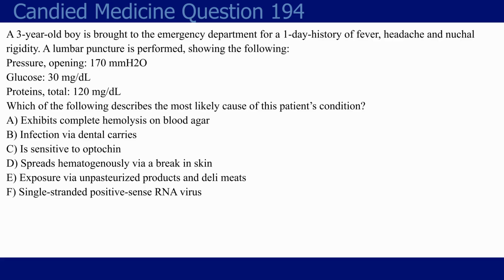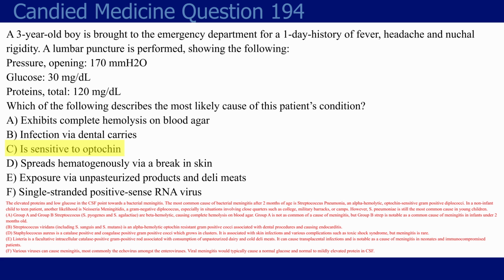Now, I'll expand on these in a little bit because I put a lot of these as the wrong answer choices anyway, but first, the correct answer. I didn't really give you any qualifiers here, so you default to Strep pneumo. Some of you might think, well, this is a 3-year-old, so isn't meningococcus also possible? Yes, but number one, I didn't really give you any clues in the question that hint you at meningococcus, so I would personally default to Strep pneumo in that case. And number two, none of the answer choices I listed correspond to meningococcus anyway. And the only thing that's left after that is for you to know your micro stuff, right? Strep pneumo is alpha hemolytic, optochin sensitive, gram-positive diplococci, so choice C, is sensitive to optochin, is the correct answer.